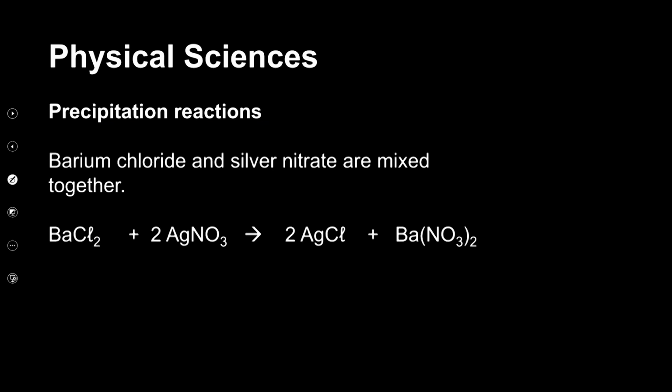Okay, let's look at an example here. Barium chloride and silver nitrate are mixed together, okay? We've got barium chloride, these are salts. Silver nitrate and barium chloride are salts. What do we get? We get silver chloride and barium nitrate, okay? Now, what happens here? This is a precipitation reaction. And how do we represent a precipitation reaction? We would have something like this.